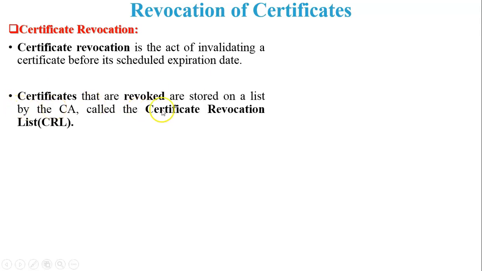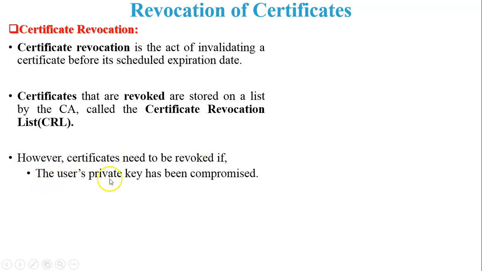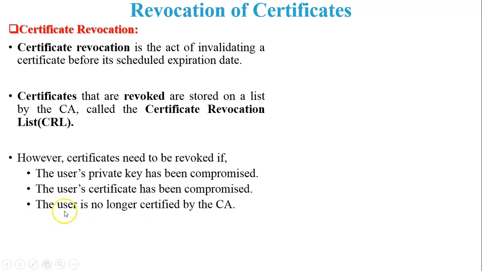Certificates that are revoked are stored on a list by the certification authority called the certificate revocation list. A certificate needs to be revoked if, first, the user's private key has been compromised, so you must revoke the certificate. Second, the user's certificate has been compromised, so the certificate must be revoked. And the third one is the user is no longer certified by the certification authority. At that time, the certification authority must revoke that user's certificate.